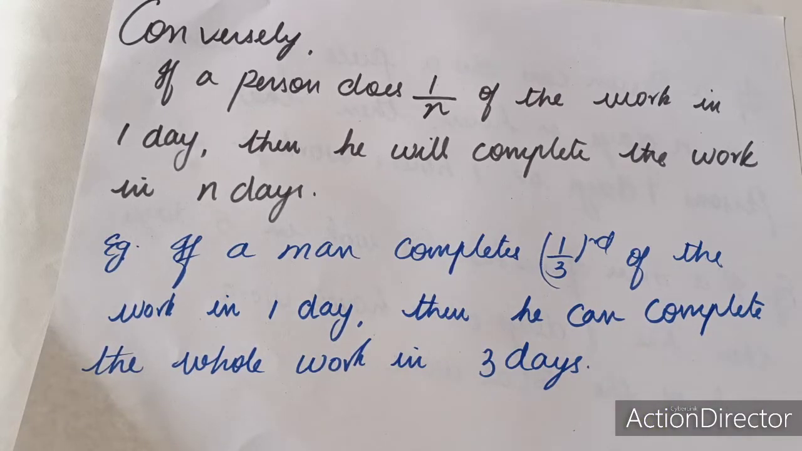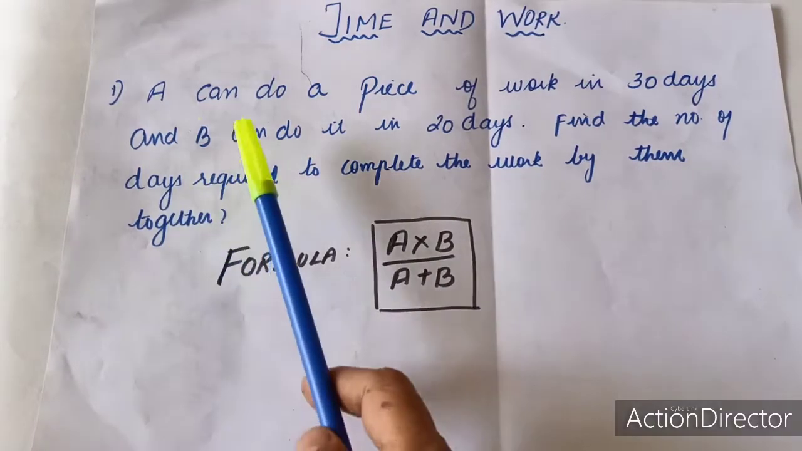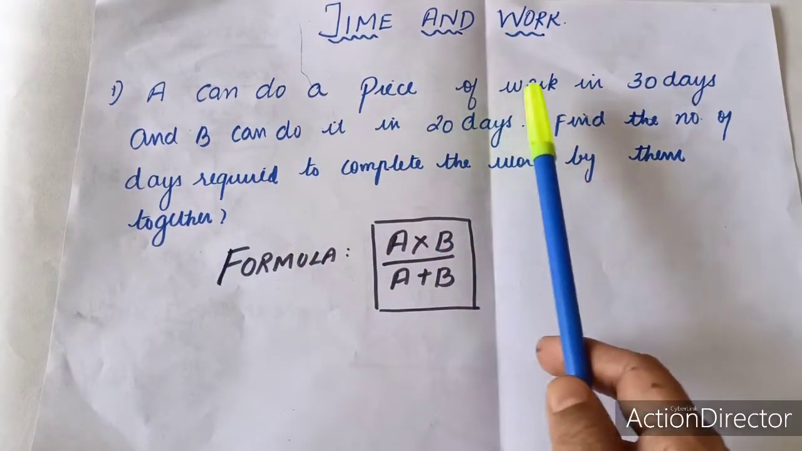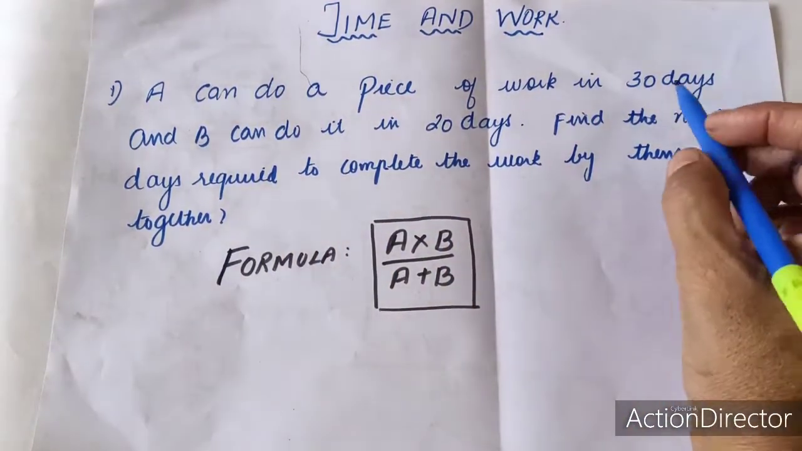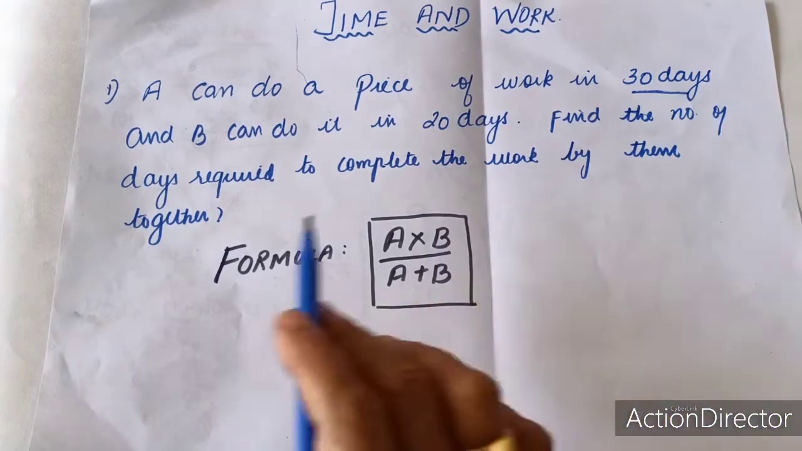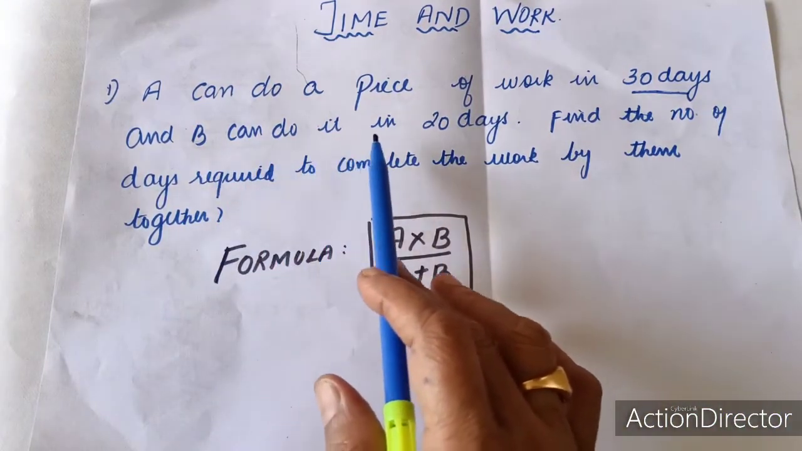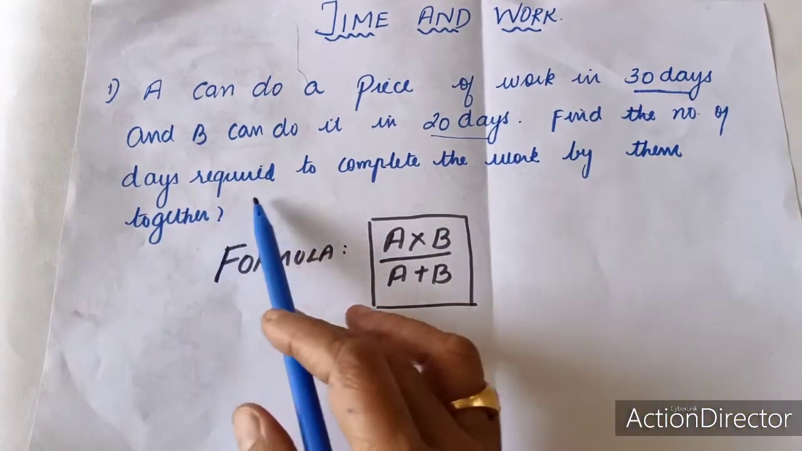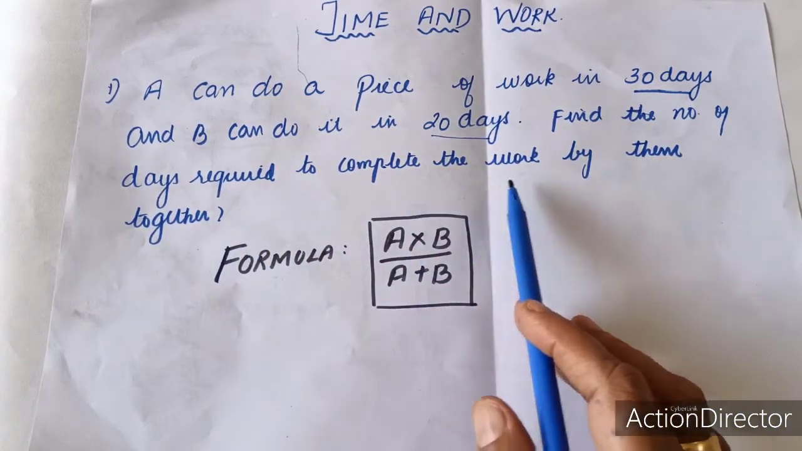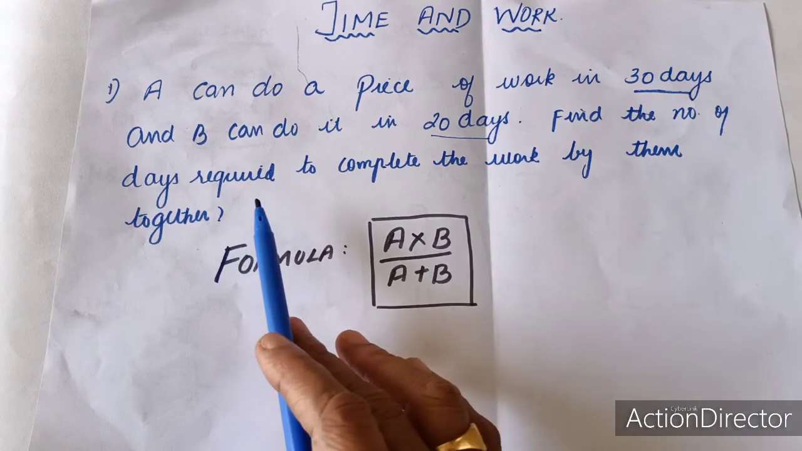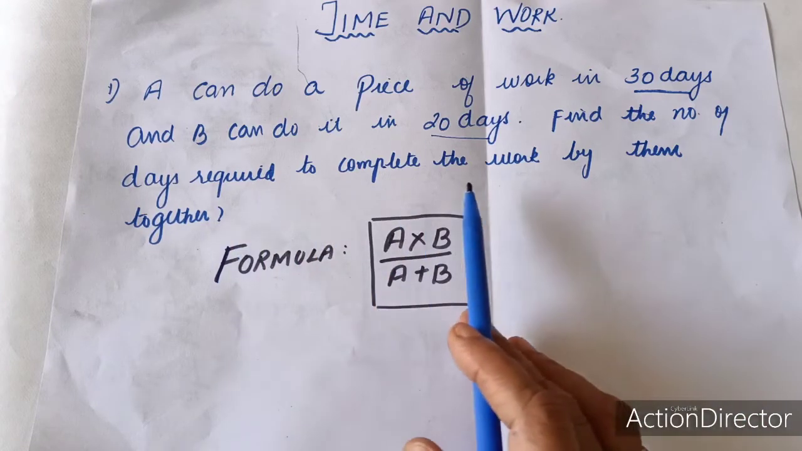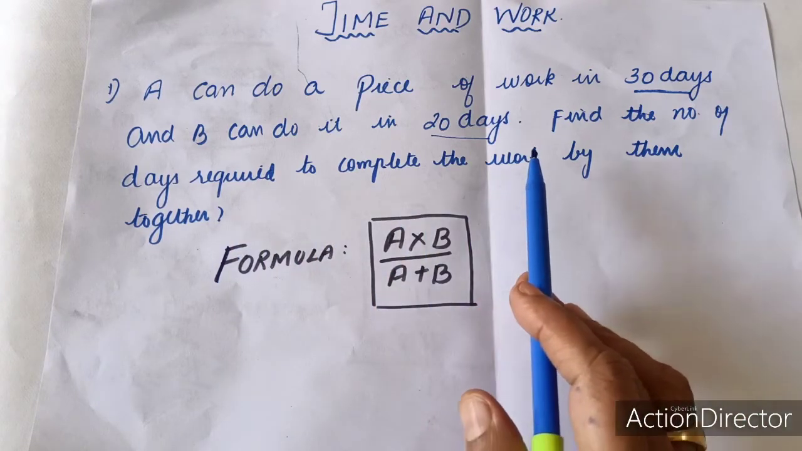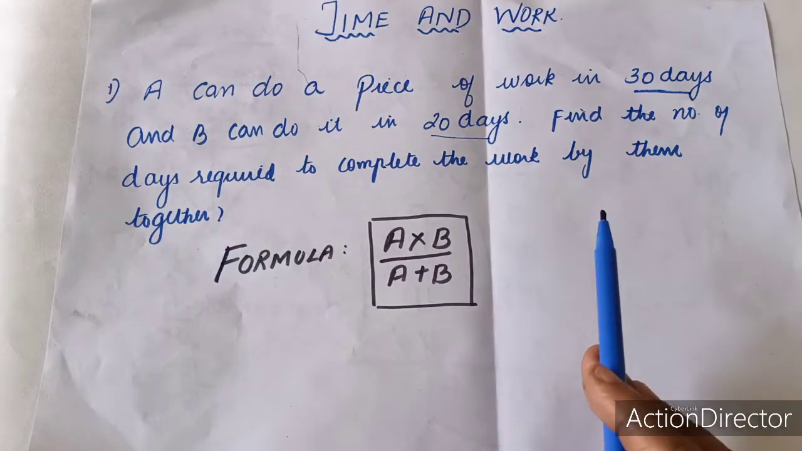So based on this concept, let us see some of the sums of this chapter. Now let us see this sum. A can do a piece of work in 30 days. That is, A is taking 30 days to complete a work. And B can complete the same work in 20 days. Now we have to find the number of days required to complete the work by them together. Now they are going to work together and we are asked to find the number of days they are taking to complete the piece of work.